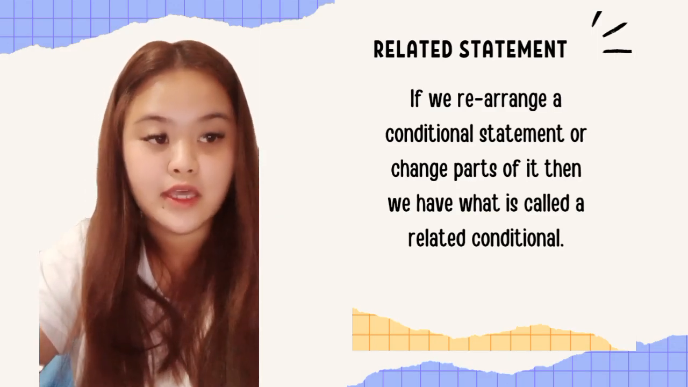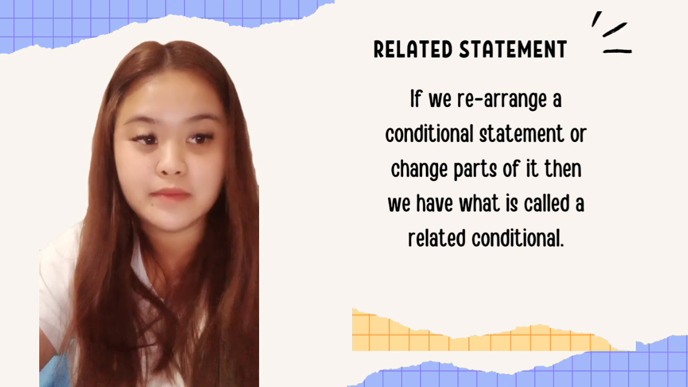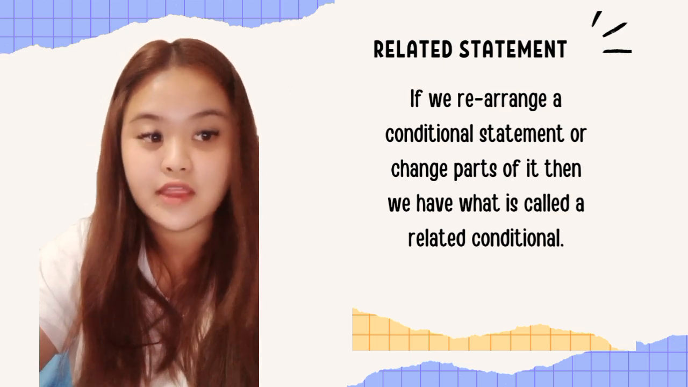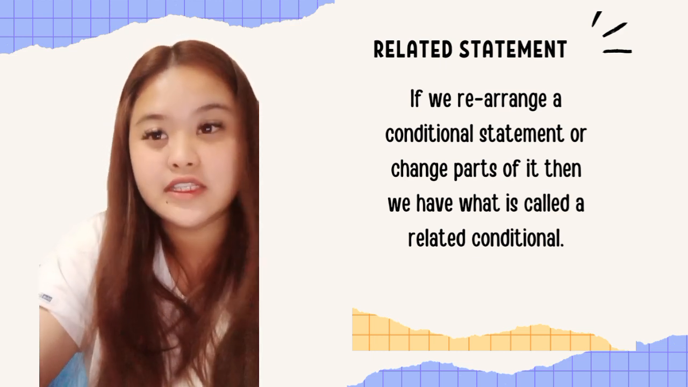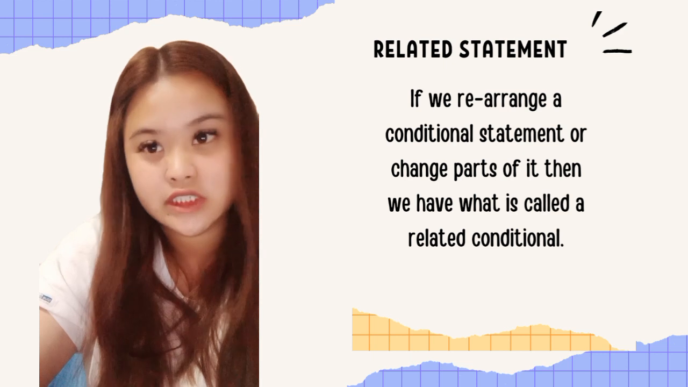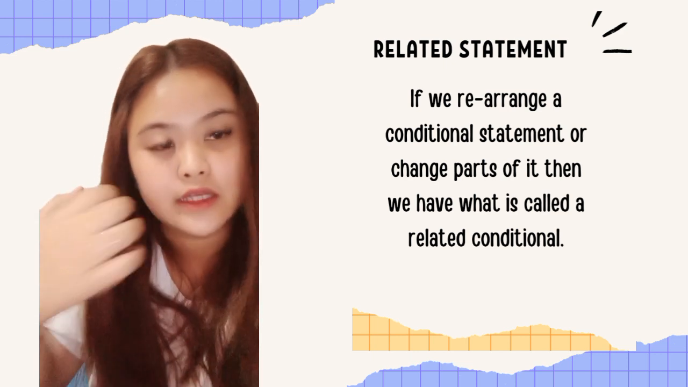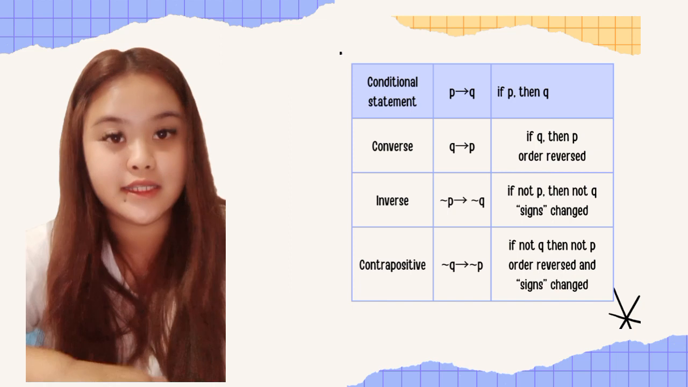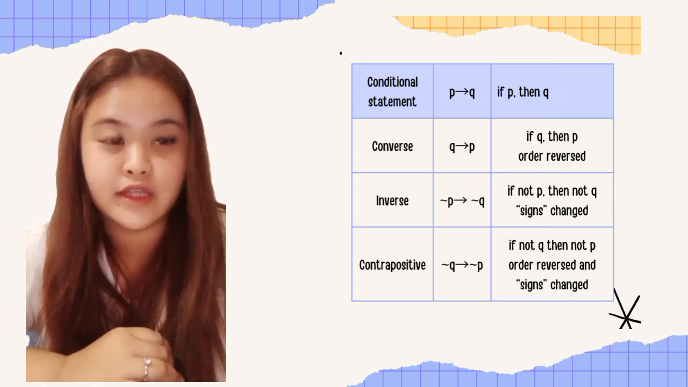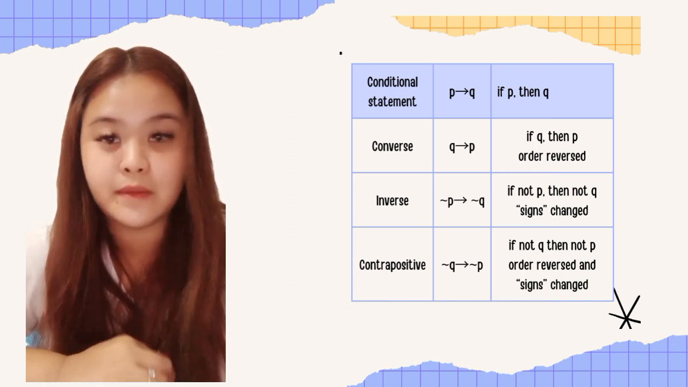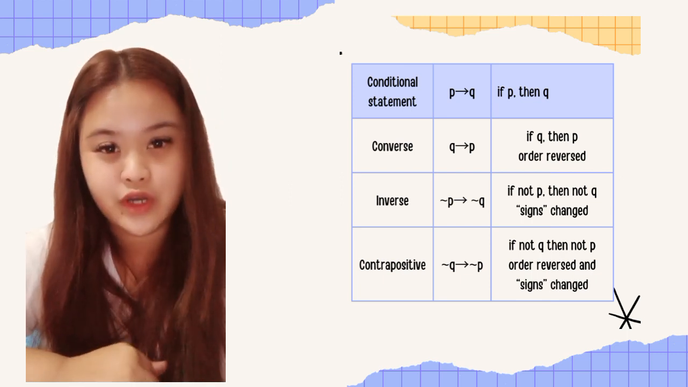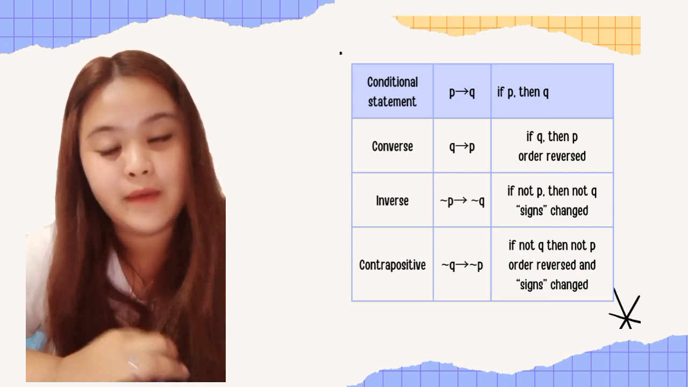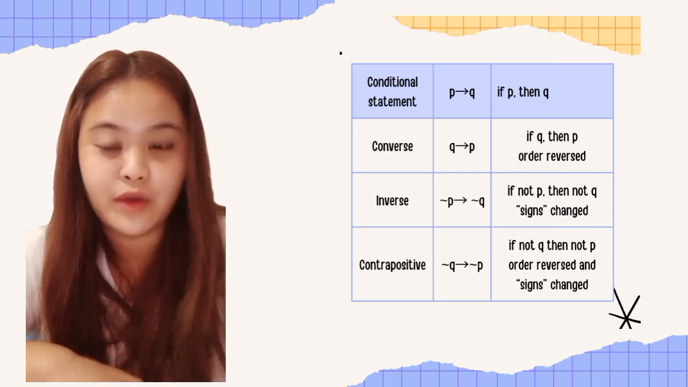Related statement. If we rearrange a conditional statement or change parts of it, then we have what is called related conditional. Ang related statement is all about changing the order of a statement. So, makikita natin dito sa table na meron tayong nakalagay na converse, inverse, contrapositive. Ano nga ba ang converse? Converse is switch order, while the inverse is negation. And lastly, the contrapositive is the combination of converse and inverse.